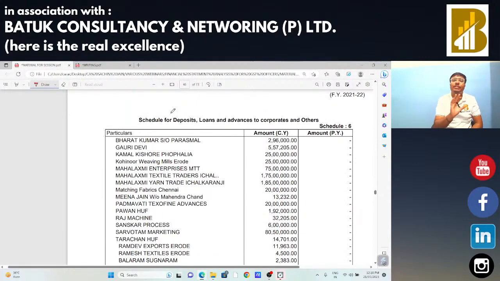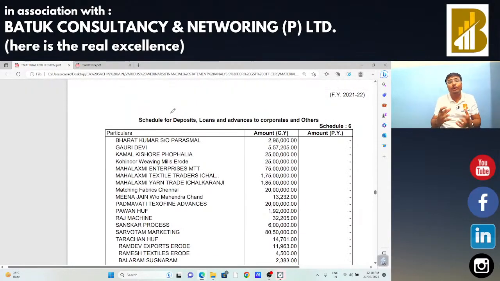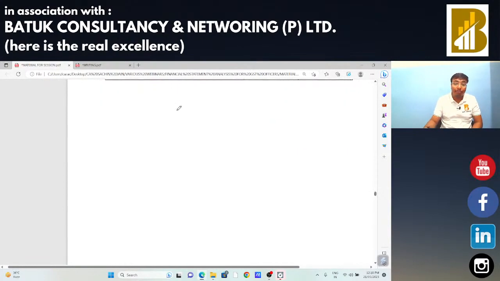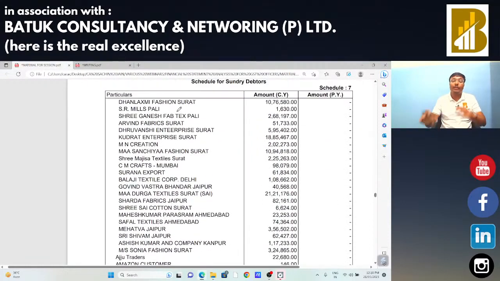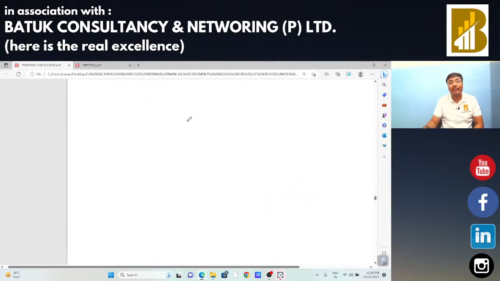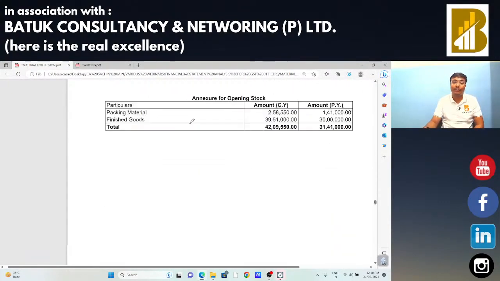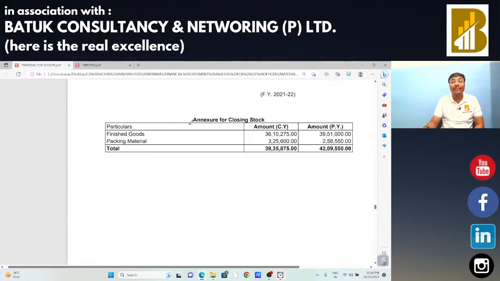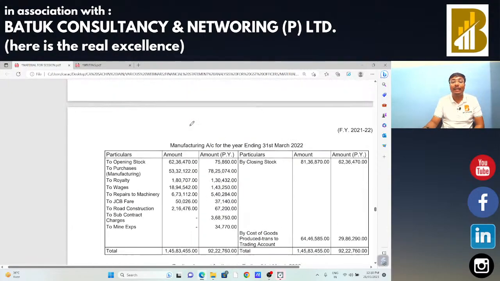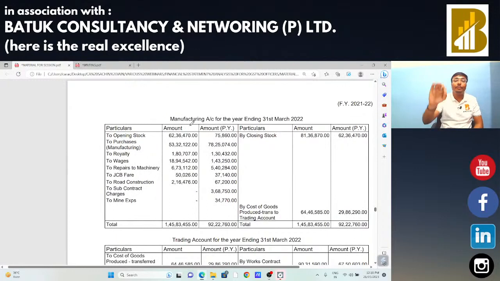The schedule for loans, deposits and advances is not very relevant for us. We are not going to check the same. Sundry debtors, we are going to check the parties. There are no ungenuine parties available. All the parties are genuine. We are going to do the analysis on debtors and creditors. By analyzing the debtors and creditors, our target is just to verify the parties.